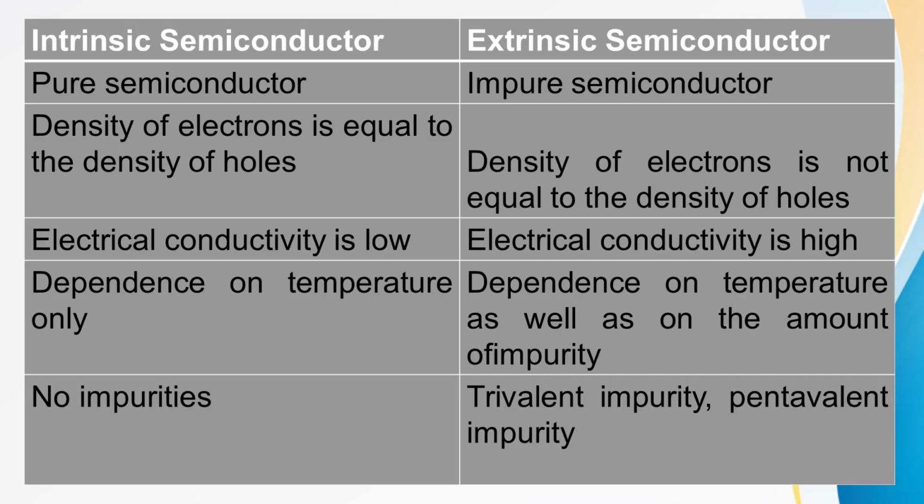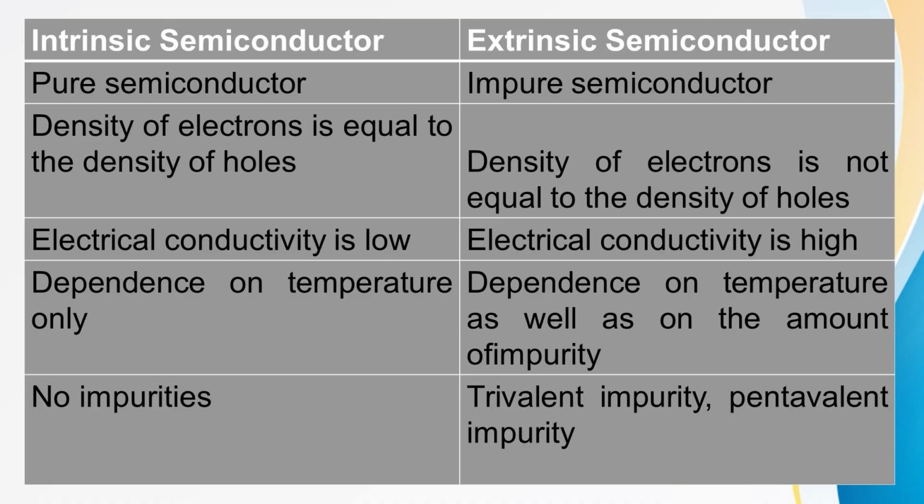In case of intrinsic semiconductor, the density of electrons is equal to the density of holes. In case of extrinsic semiconductors, the density of electrons is not equal to the density of holes. Electrical conductivity of an intrinsic semiconductor is low when compared to that of the extrinsic semiconductor. Electrical conductivity is comparatively high in case of extrinsic semiconductor.